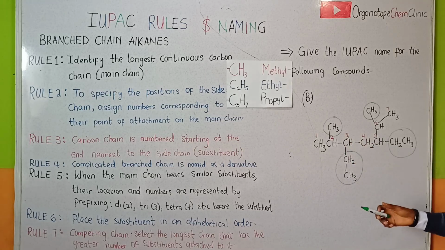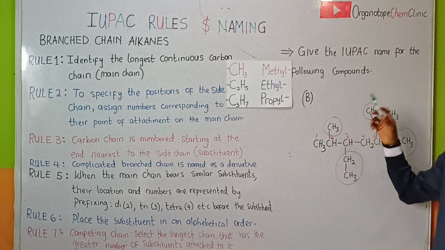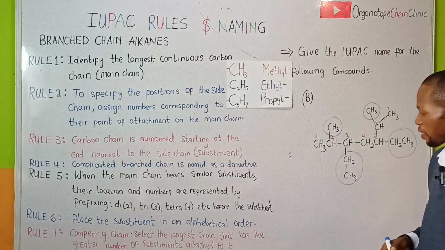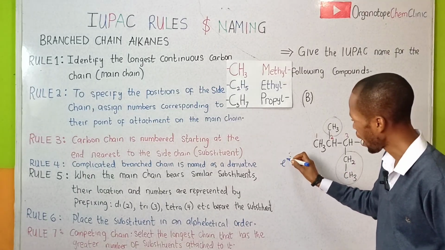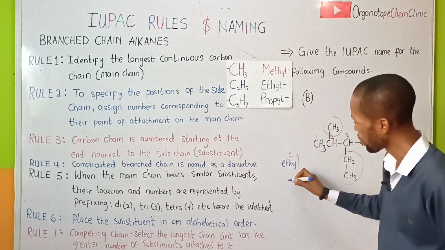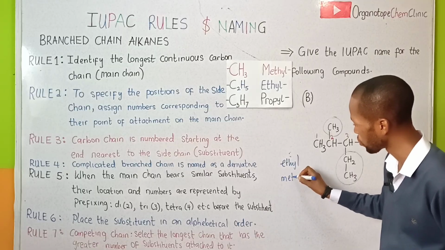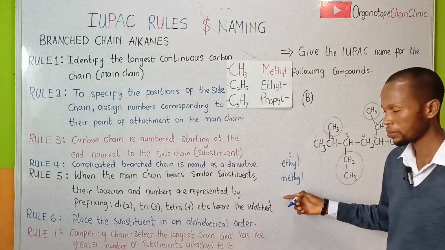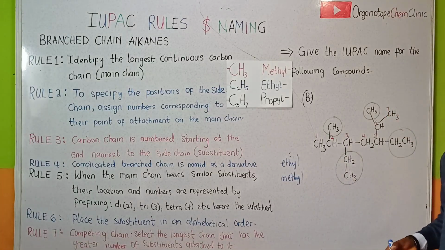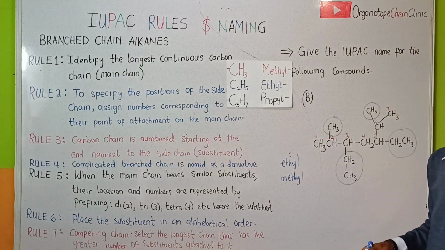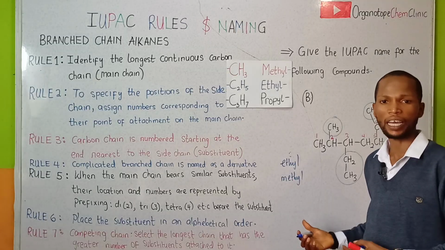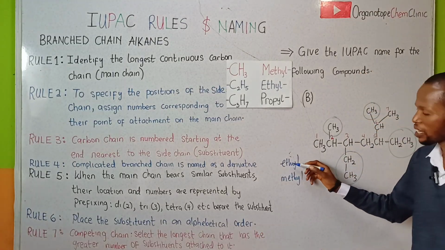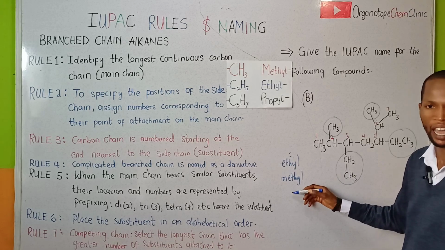We have different substituents right here. We have a methyl group and an ethyl group. In alphabetical order of arrangement, we are expected to have ethyl before methyl. E comes before M. So if we follow our pattern of naming organic compounds, the prefixes are the ethyl and the methyl group.